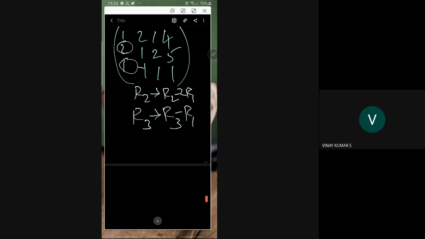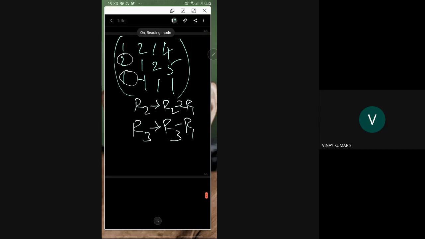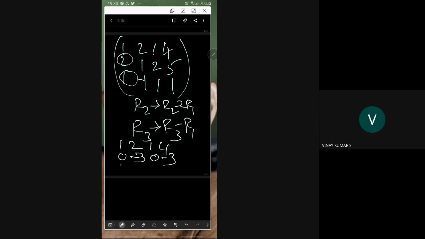That gives us 1 2 1 4. Here 2 twos are 4 minus 3, and you have 0 here. 4 minus 5 is 0 as well. And 2 fours are 8, so you have minus 3 here.